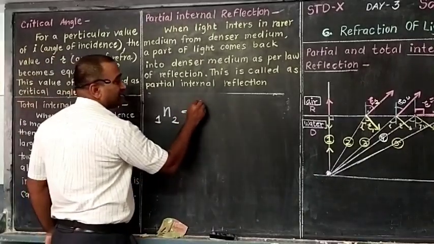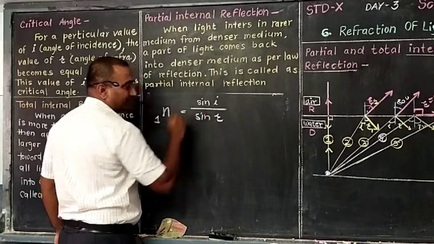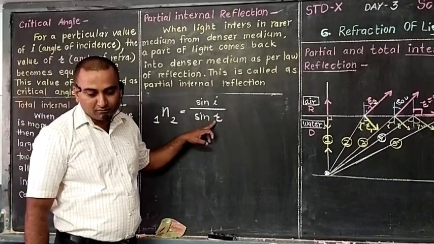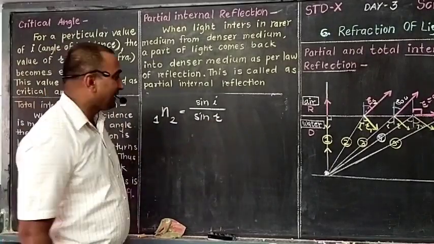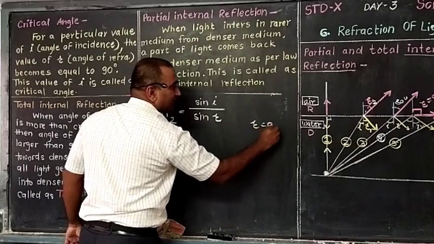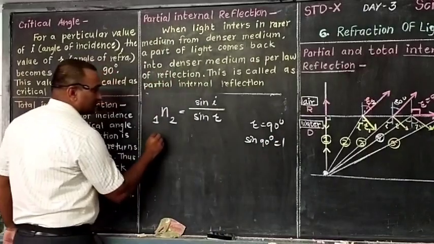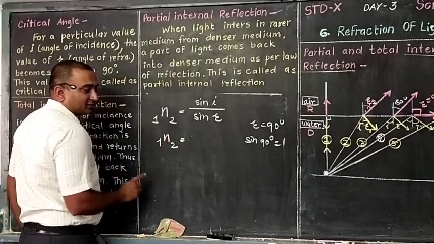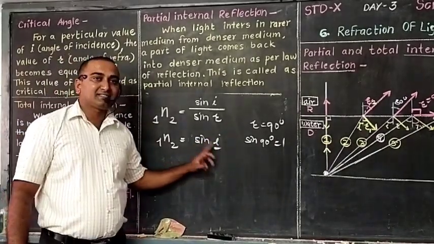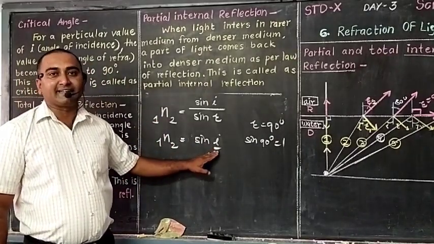Refractive index should be sine of I divided by sine of R. But sine of R is sine 90 degrees, because whatever the value of I may be, R should be 90 degrees, and sine 90 degrees is equal to 1. So refractive index is equal to sine of I. In this way, sine of I equals the refractive index, and we can find the critical angle.